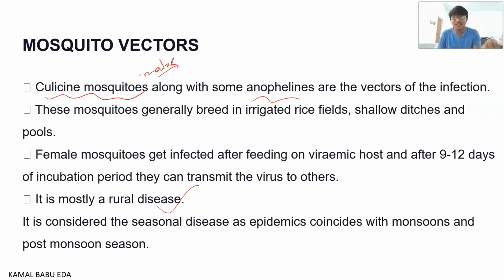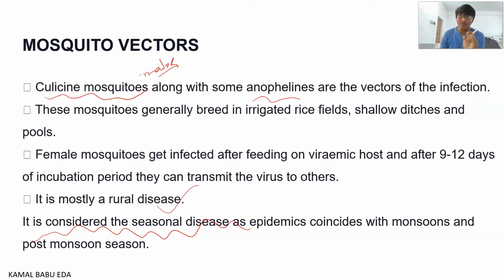Whenever mosquitoes go and suck the blood of an infected pig, ultimately if they come and bite a healthy human being, they are transmitting the disease from the cattle to the healthy individual. So it is considered a seasonal disease, occurring as epidemics, and it coincides with the monsoons and post monsoon season.